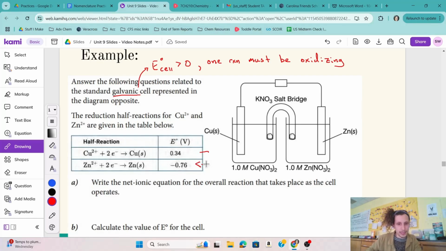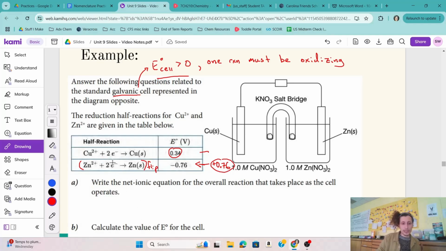But if I flip this guy, which already has a negative potential, its new potential will be plus 0.76. And when I'm adding this 0.34 with the newly flipped zinc's half reaction, I'm going to get an overall positive, right? Positive E cell, that means galvanic, that's good. So I'm going to flip this guy, and therefore flip its reduction potential.